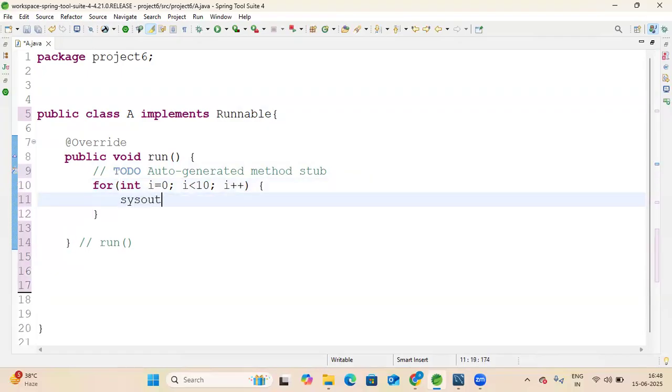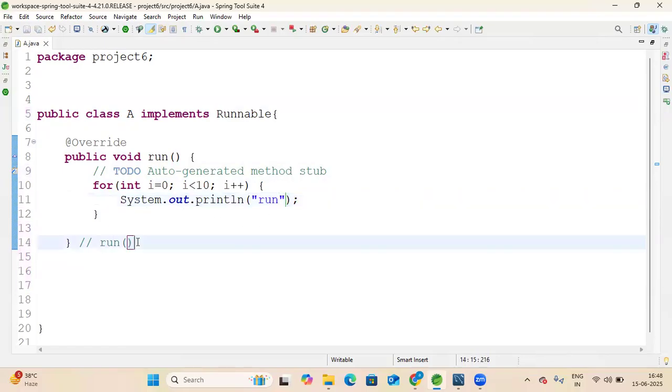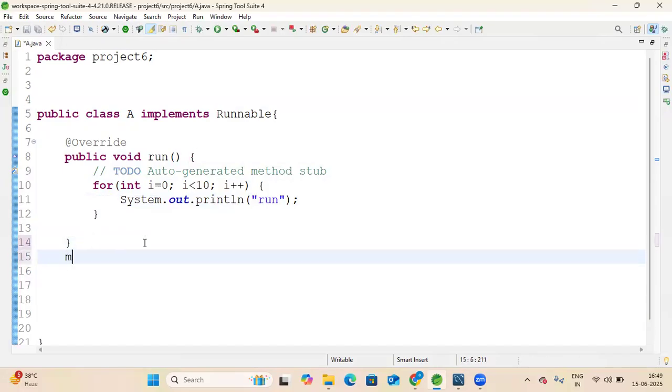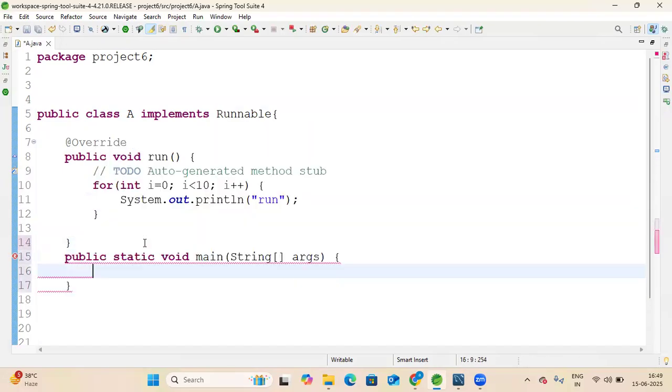I will print "run" so that I can see this is running under the run method. Remove this. Then I will create the main method.